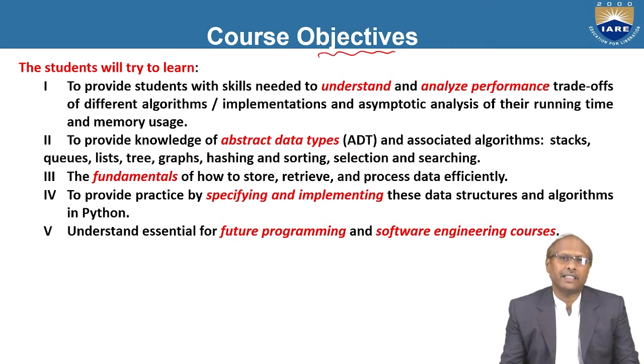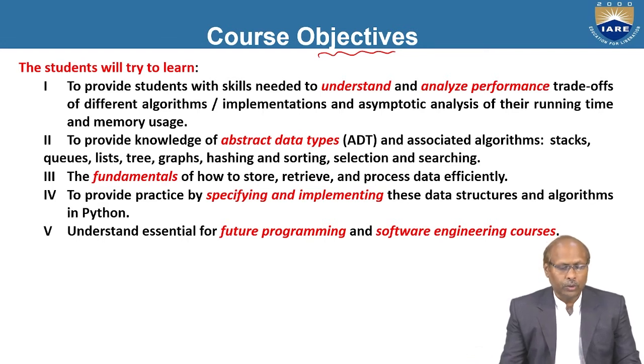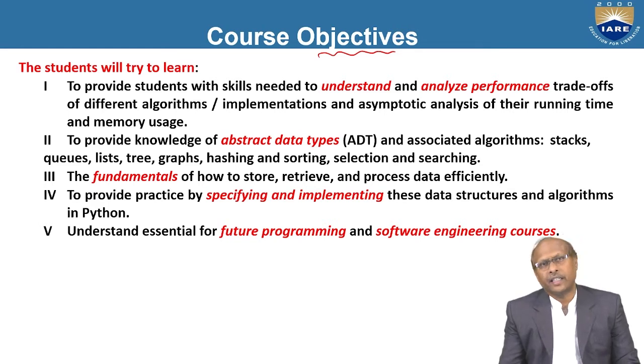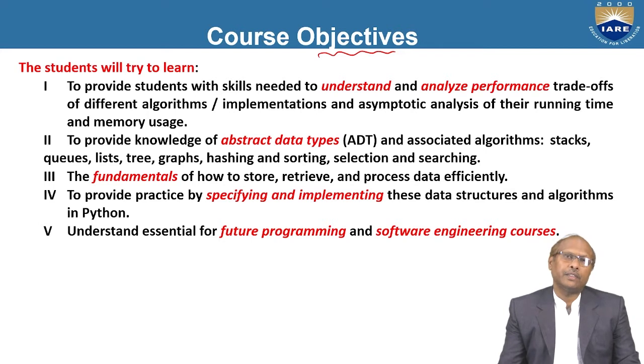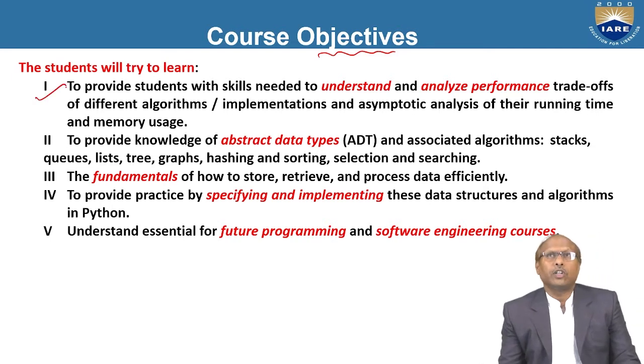So how much time it takes and how much space it requires to solve these problems. The objective is that you have to understand and analyze the performance of the different algorithms. There are different performance measurement techniques, or asymptotic notations: big O, omega, and theta. Using those notations, you can represent the performance. So this is the first objective.